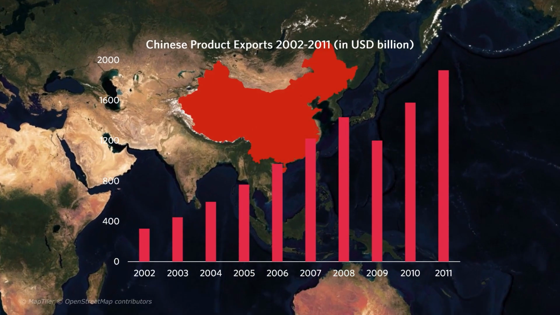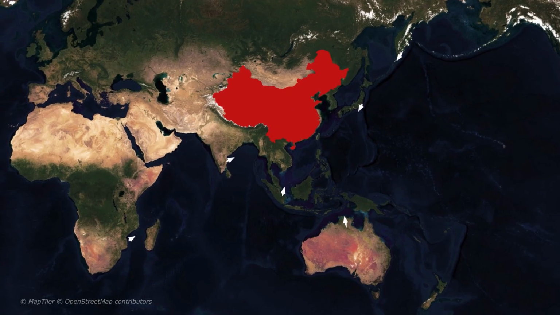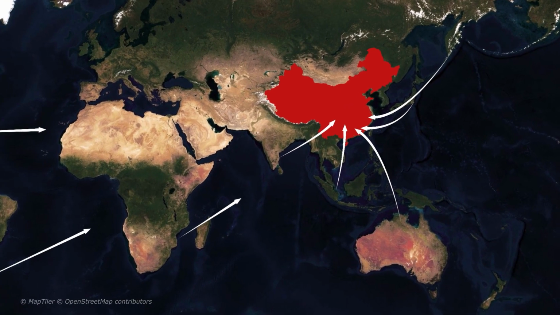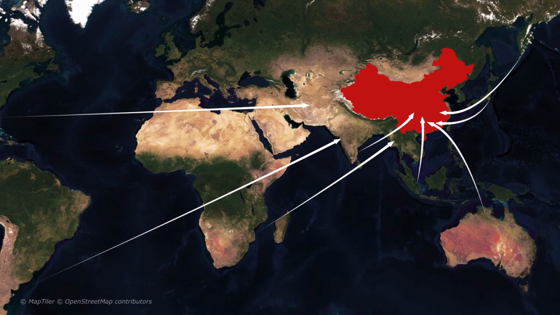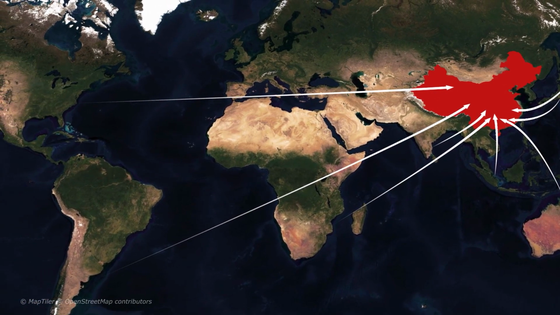Product exports boomed throughout the first decade of the 21st century. While China's exports surged, the nation continued to import raw material it didn't produce enough of itself, and the top-grade machinery and equipment its domestic producers lacked the skill to make.